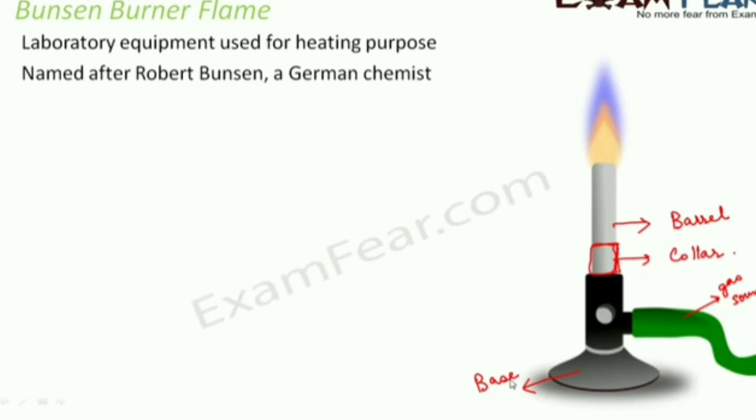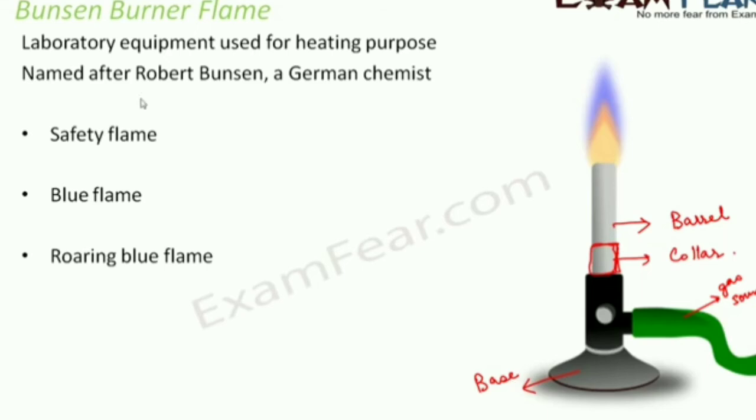Now in a Bunsen burner there are three types of flame. One is the safety flame, the other one is the blue flame, and the third one is the roaring blue flame. Safety flame is the flame produced at a temperature of around 300 degrees Celsius. The color of this flame is yellowish orange.